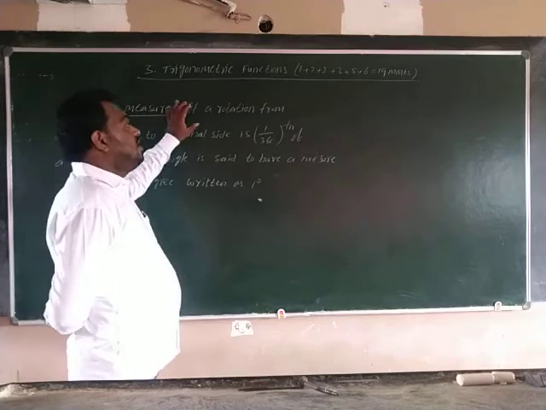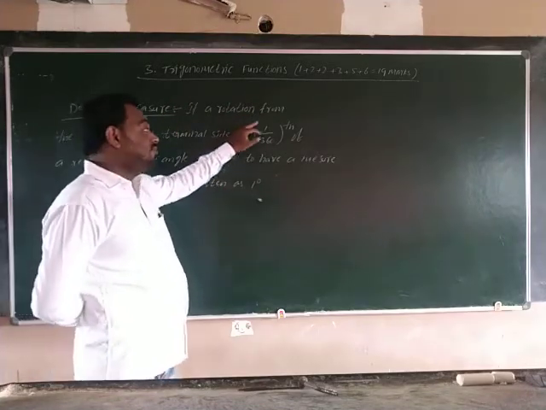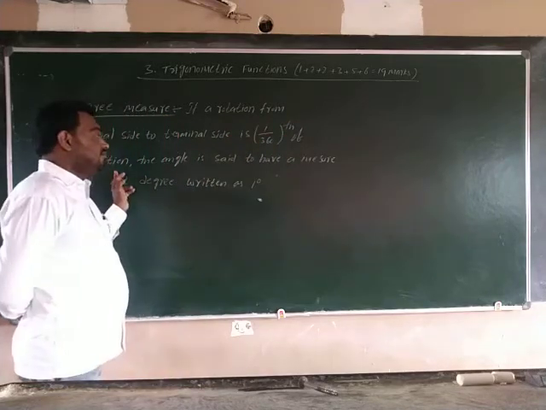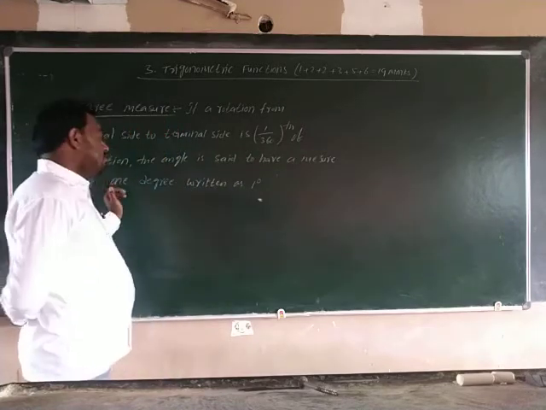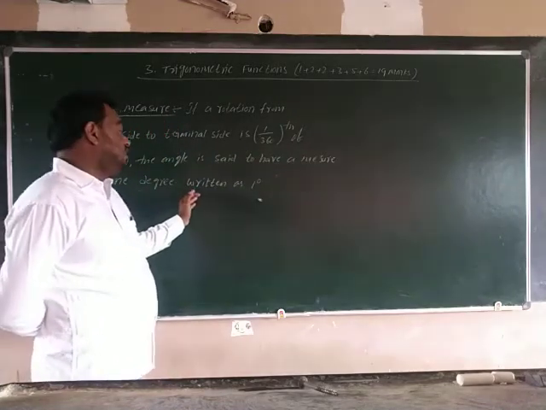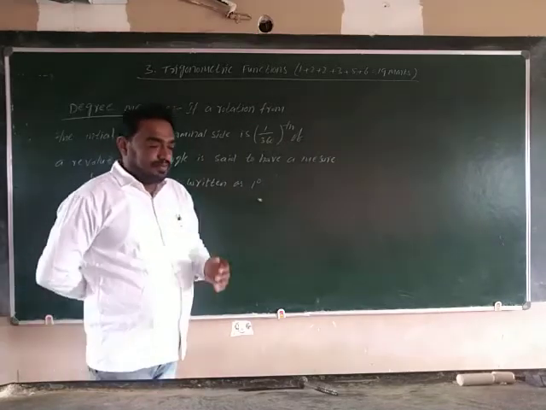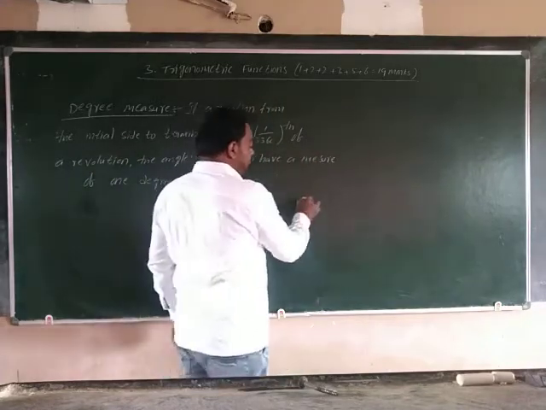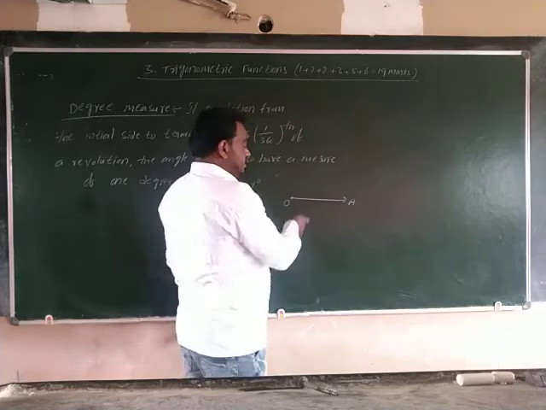If the rotation from the initial side to the terminal side is 1 by 360 of a revolution, the angle is said to have a measure of 1 degree, written as 1 degree. Here OA is the initial ray.